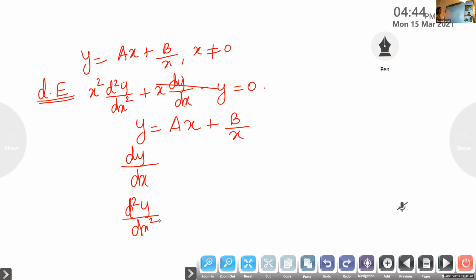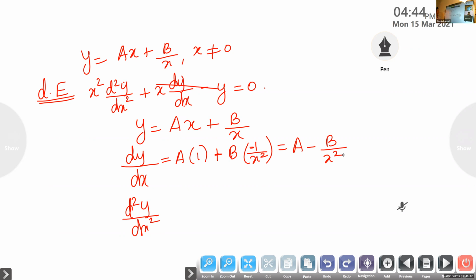So what is dy by dx here? Yes, what is dy by dx? It is a minus b by x square. Yes, b is constant, derivative of 1 by x is minus 1 by x square. So we can write this as a minus b by x square.